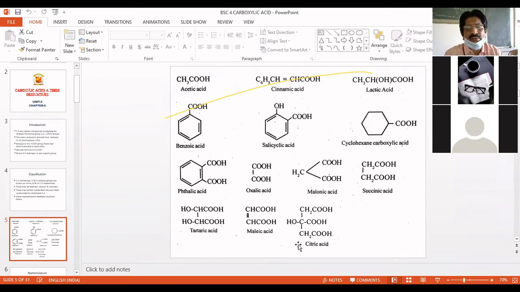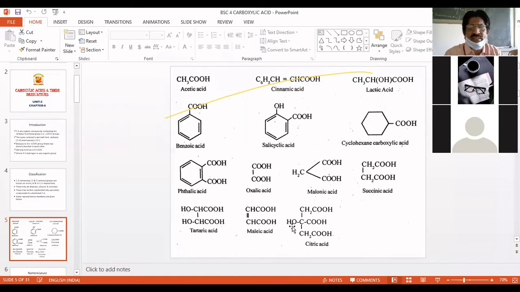Similarly, you can see the citric acid. Many times we take the name of citric acid, but I don't think many of you know the citric acid formula. So citric acid is this. It is a tricarboxylic acid with a mono substituent.